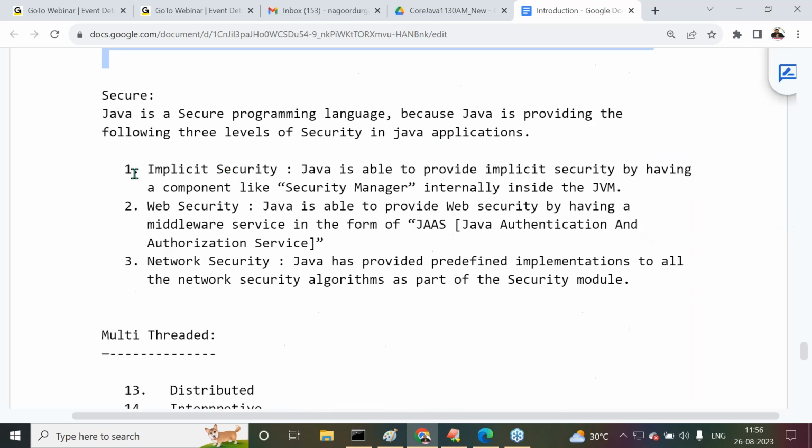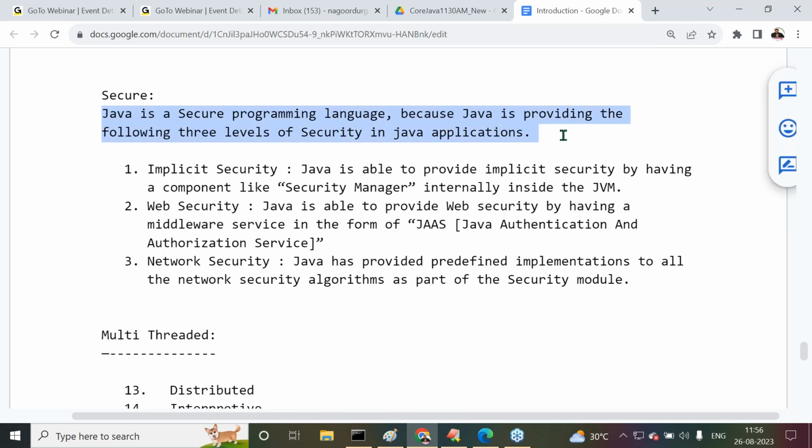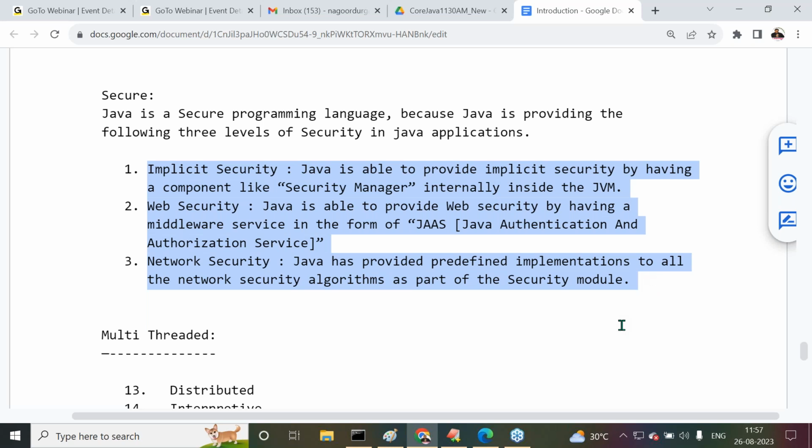Next one is a secure programming language. Java is a secure programming language because Java is providing security at three levels. What are the three levels of security? Implicit security, web security, network security. Implicit security is provided by Java in the form of the component security manager inside the JVM. Java provides web security by having a separate middleware service in the form of JAAS, Java Authentication and Authorization